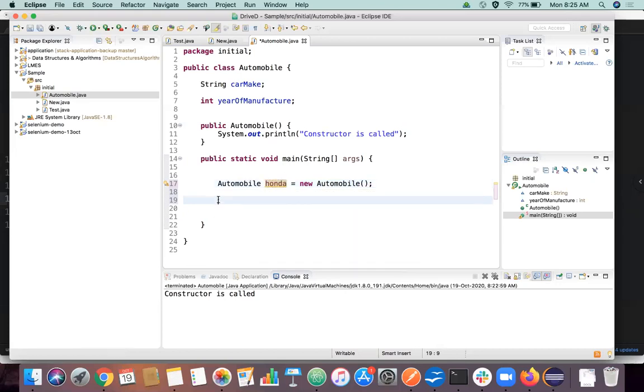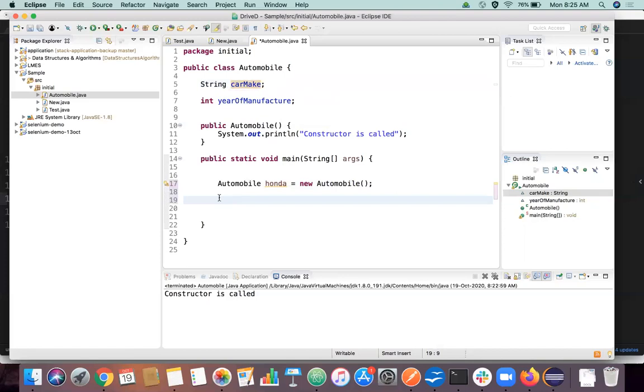Okay, so what I'm going to do is initialize these variables. Just a Honda declaration will not do anything. I have to initialize the car make and year of manufacture for the purpose of doing something in our class. So I'm just going to assign those values.